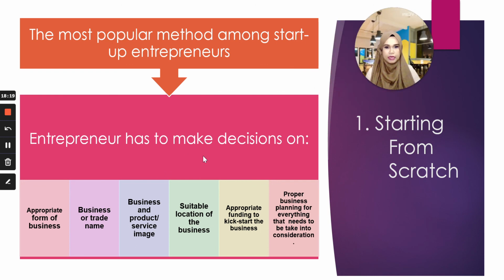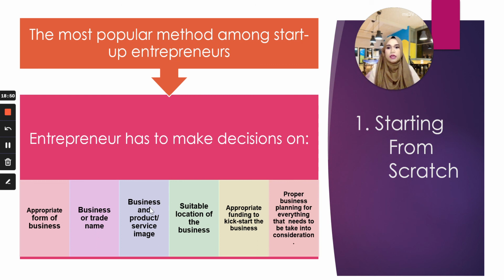Starting from scratch is where the entrepreneur will have to make a decision on the appropriate form of business. So you start from zero. Scratch here means from zero. You will have to think whether you want to open a sole proprietorship, a partnership, or a private limited company. So you first decide on the form of business. Second, you decide on your business or trade name. What is the name that you want to put on your business?